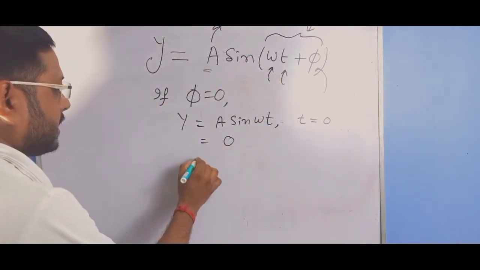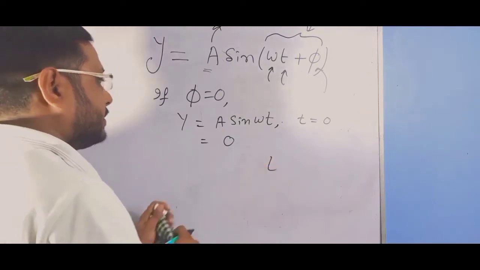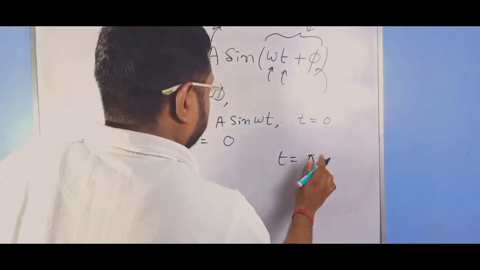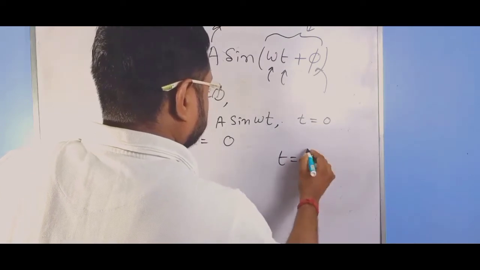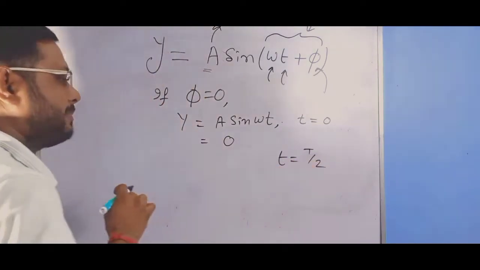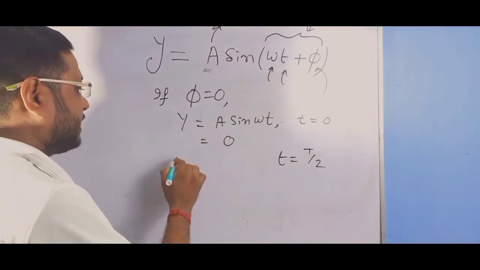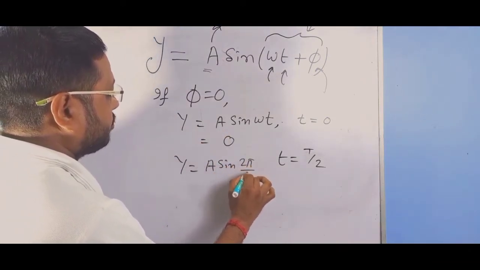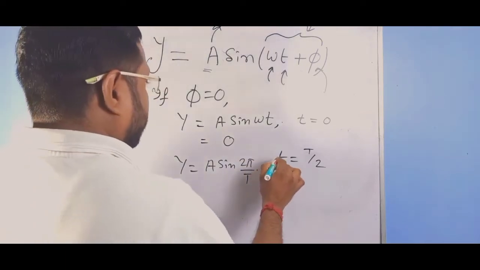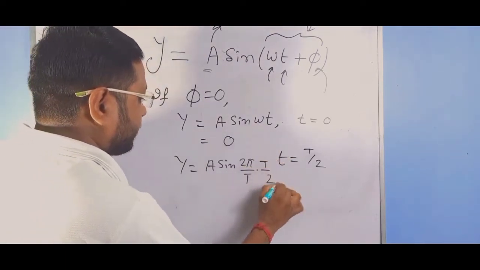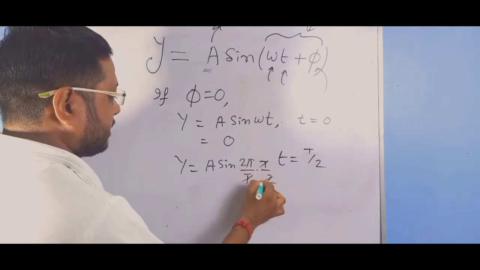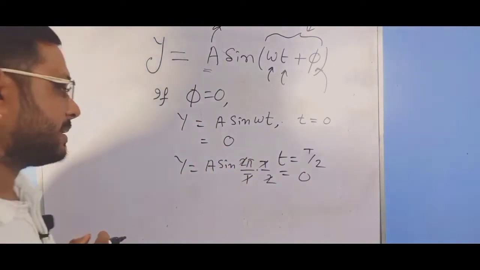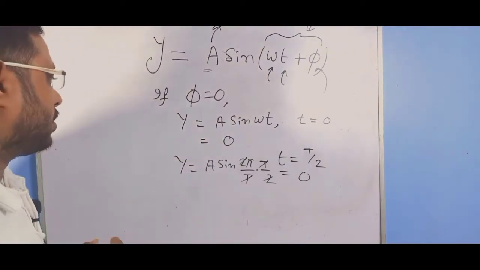Now if t equals T by 2, that is total time by 2, then what can we get? y equals A sin(omega t), where omega means 2 pi by T, you know it from wave theory, and t equals T by 2. Then T cancels out, we get sin pi, which is again 0.